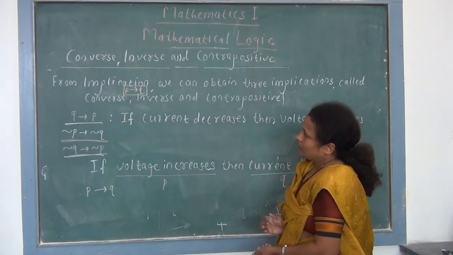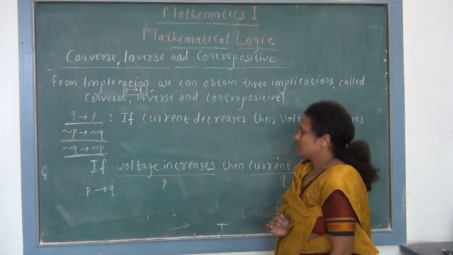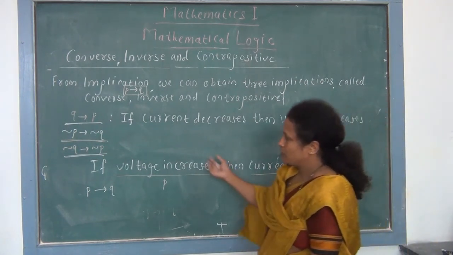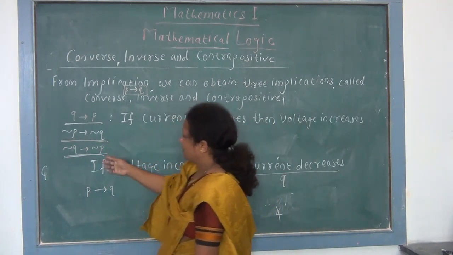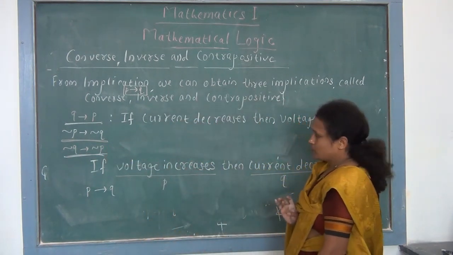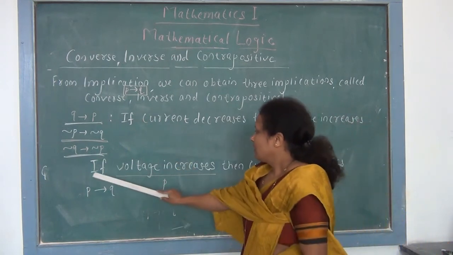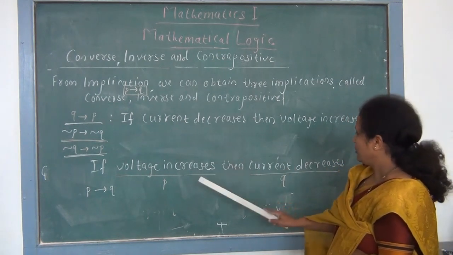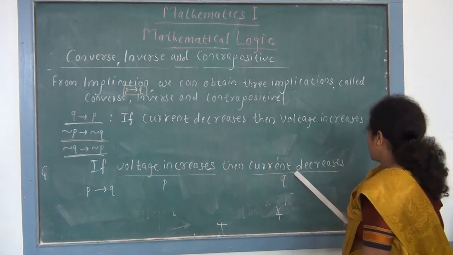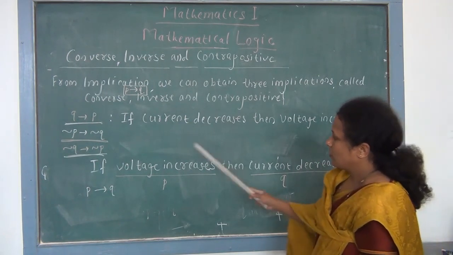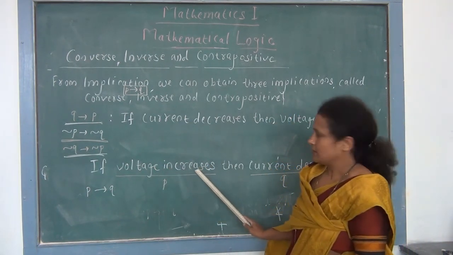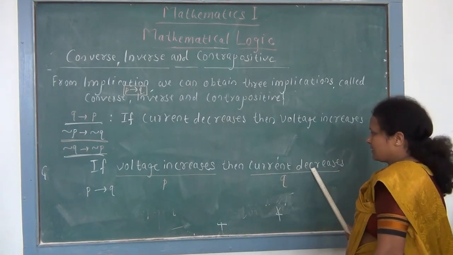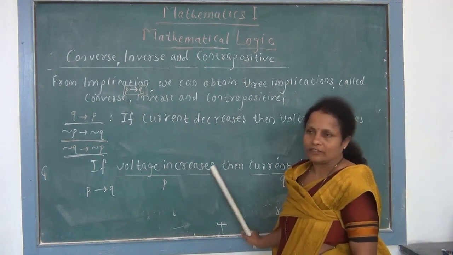So here inverse is if voltage does not increase then current does not decrease. And similarly for contrapositive we write negation of Q first and then we write negation of P. So this contrapositive becomes if, then our Q statement. So if current does not decrease then voltage does not increase. Instead of that you can write here if current increases then voltage decreases.